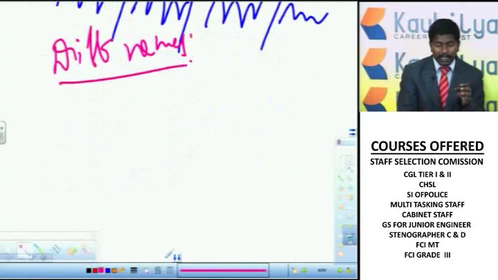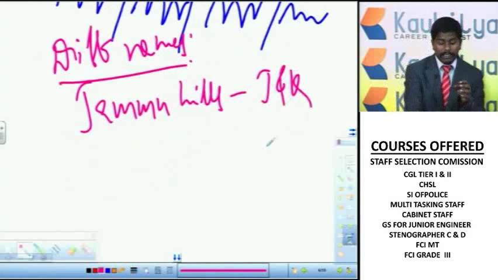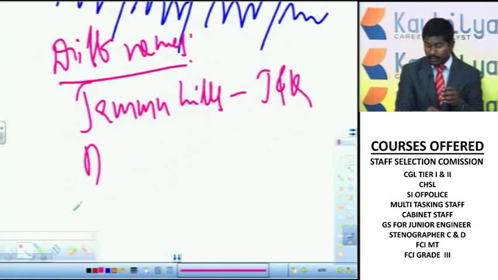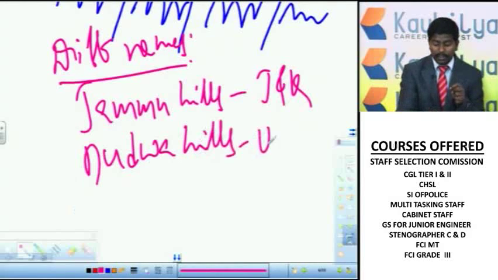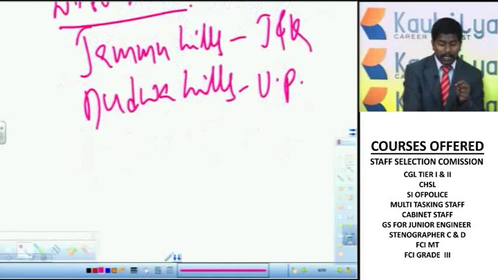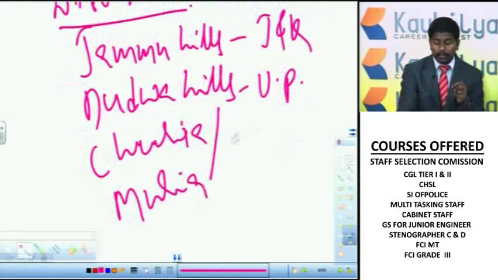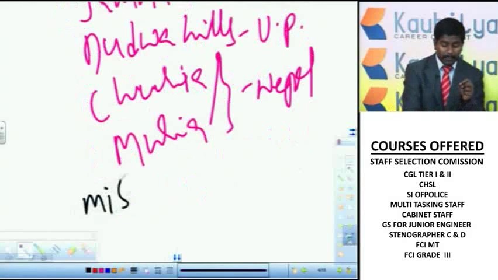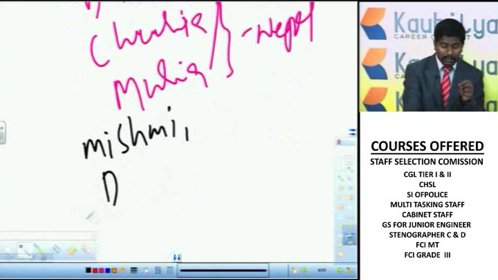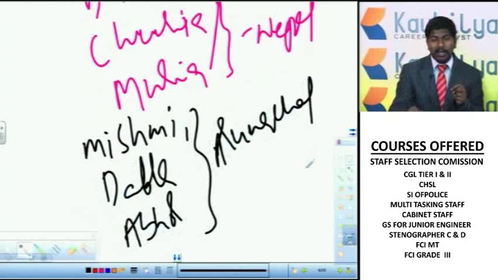So these Shivaliks are called Jammu Hills in Jammu and Kashmir, and these are called Dudhwa Hills in Uttar Pradesh, and these are called Churiya Hills or Muria Hills in Nepal, and these are called Mishmi, Dafla and Abor Hills in Arunachal Pradesh.